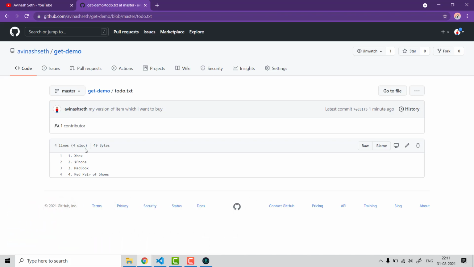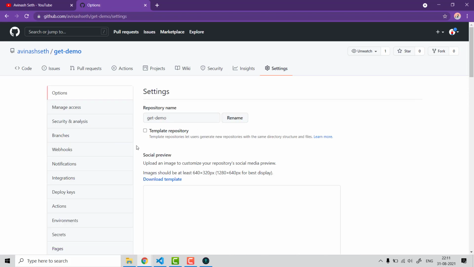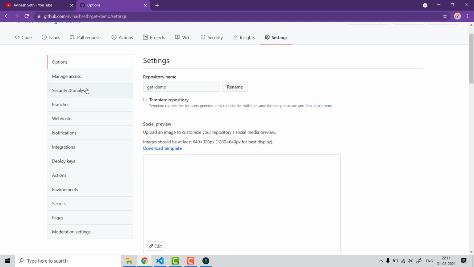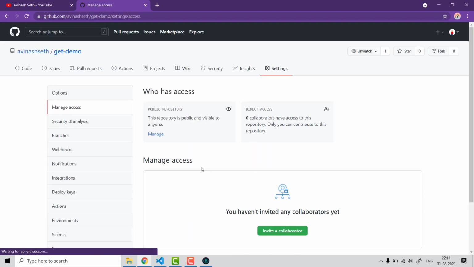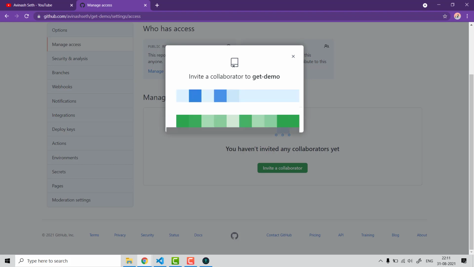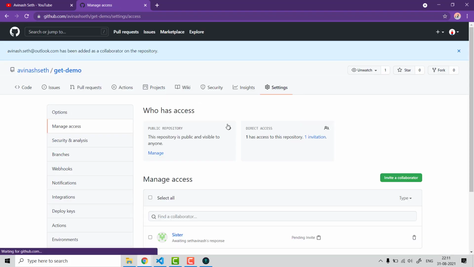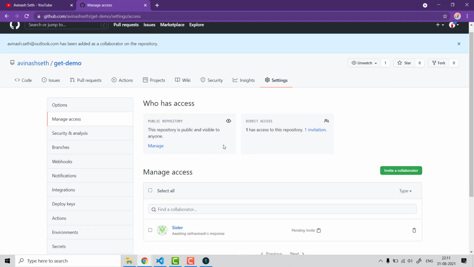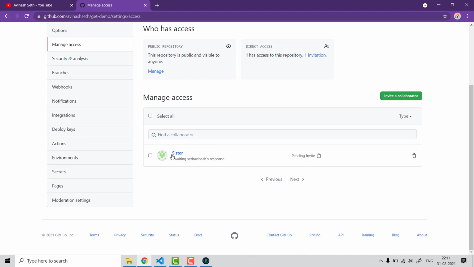So what I'll do, I'll come to settings and invite her into my repository. I'll say manage access, and invite a collaborator. I'll invite her as a collaborator. Okay, so I've sent her the request to please join this collaboration. She has a username of sister. So I'm going to accept this invitation.